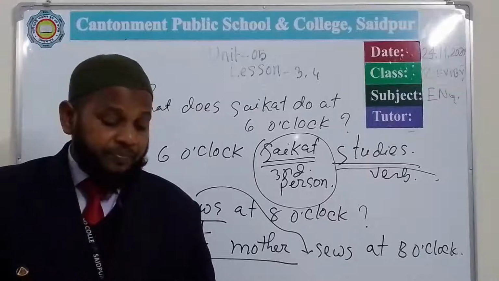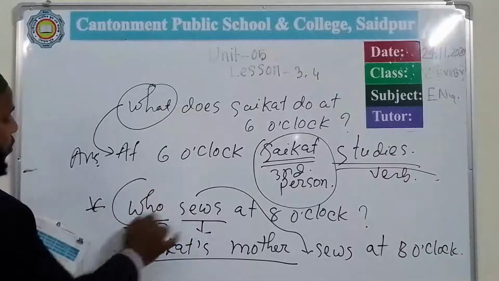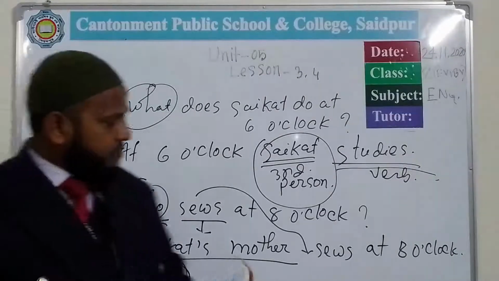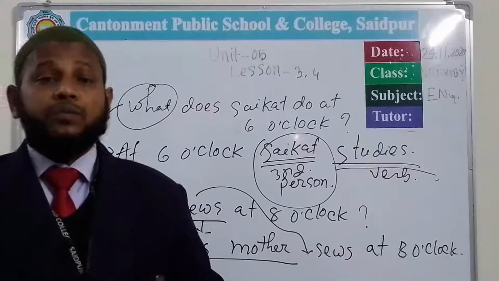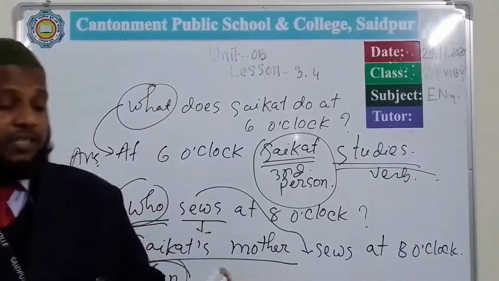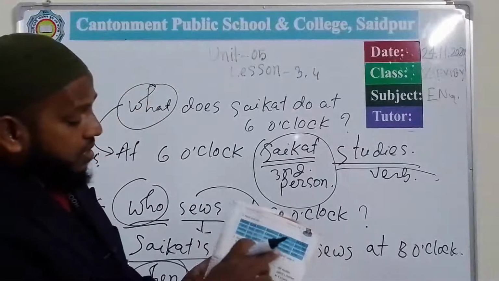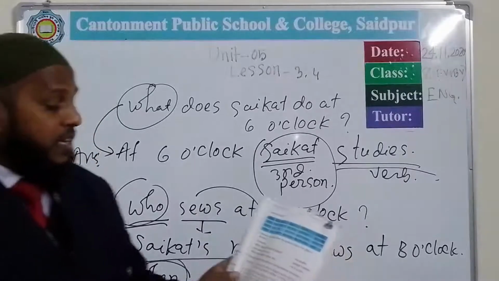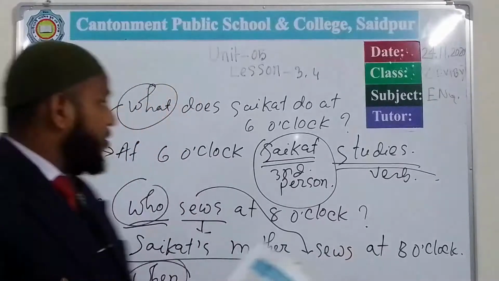So I need a time. Why? When does? When? So what? Who? And now is when. So by when, we know sometimes if you make a question with when, then you need an answer of the time, about the time. So here, when does Shoykot's father read? We can see from this chart what is read. Read here 6 p.m. So Shoykot's father reads at 6 o'clock.